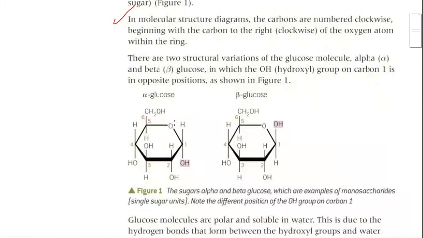Okay, now see, this is the oxygen ring. Each corner is a carbon. This is first, second, third, fourth, fifth, and this is the 6th carbon. Clear? Any doubt in this?